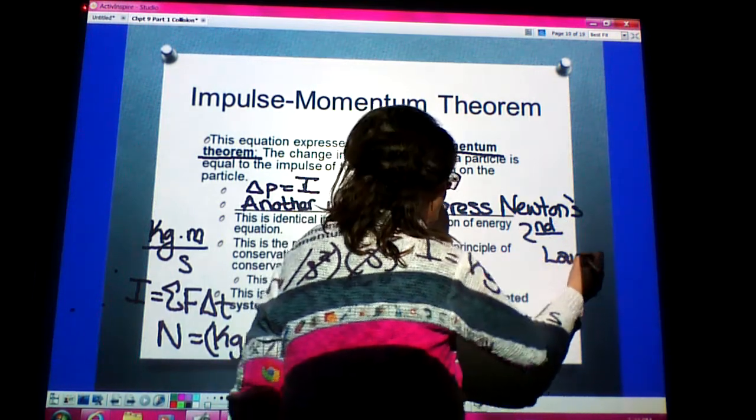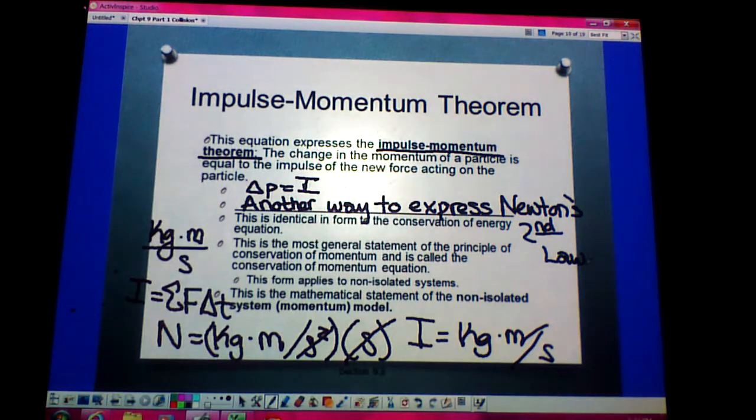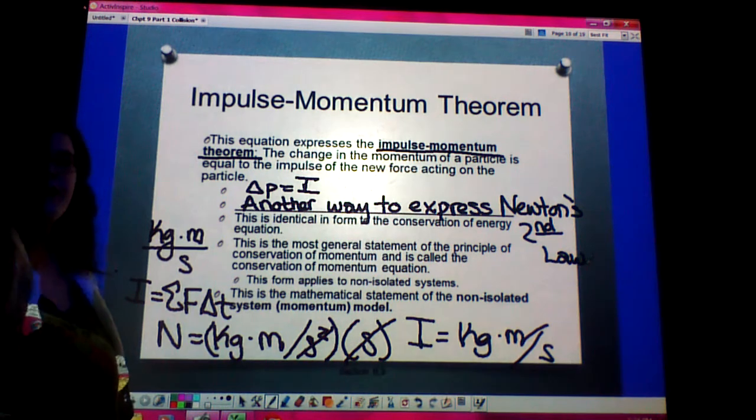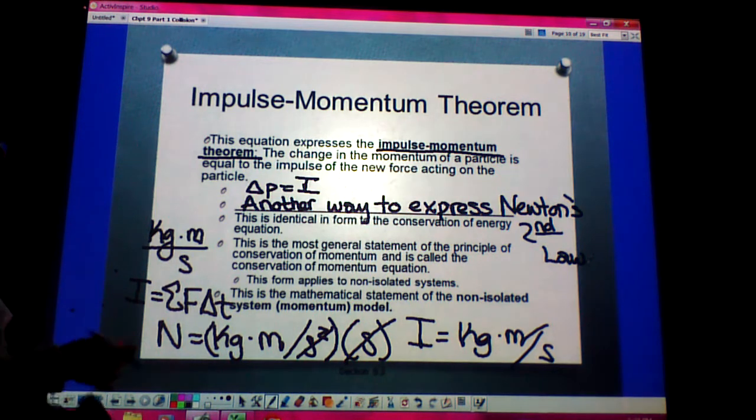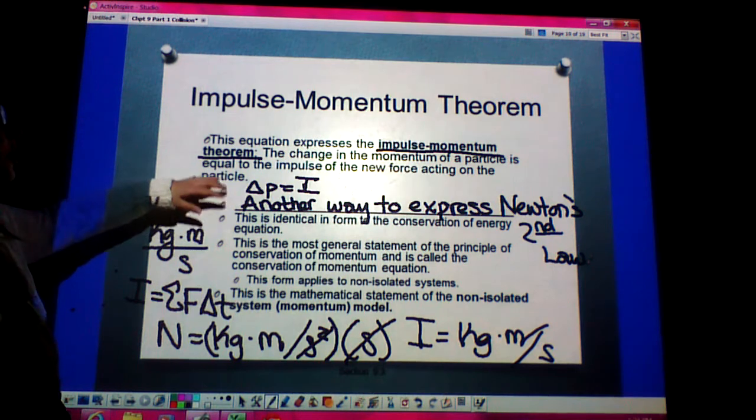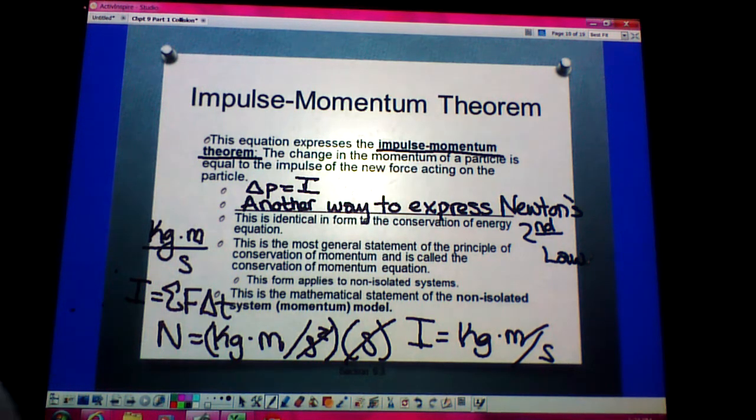Remember in class today we talked about how Newton, when he was talking about his second law, really meant not necessarily mass times acceleration, but he was really talking about the momentum. He was really talking about mass times the velocity at which something was moving. So our impulse momentum theorem is really trying to relate to Newton's second law, especially when we're talking about impulse in terms of a force that's acting on a particle.